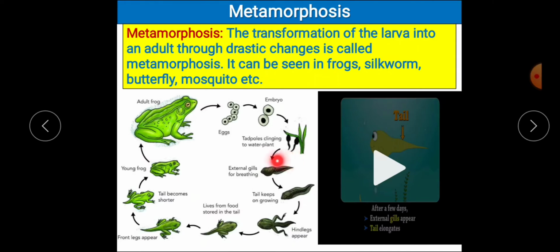So when a young one, which is completely different from the adult, goes through very drastic changes to become the adult, this process is called metamorphosis. Same process you can see, that means formation of larva, then undergoing various changes to become the adult. This same process can be seen in the case of silkworm, butterfly, mosquito, ants, bees, etc. So let's see a video, and with the help of this video, let's try to understand it in a better way.